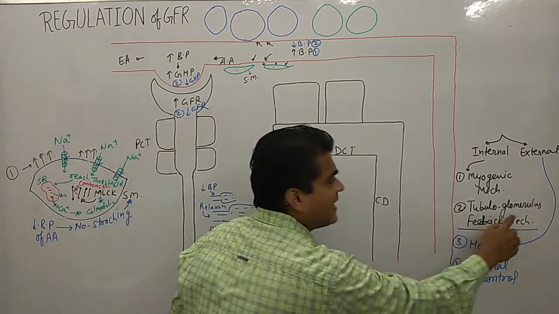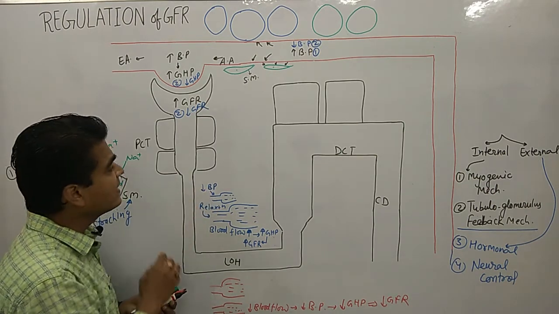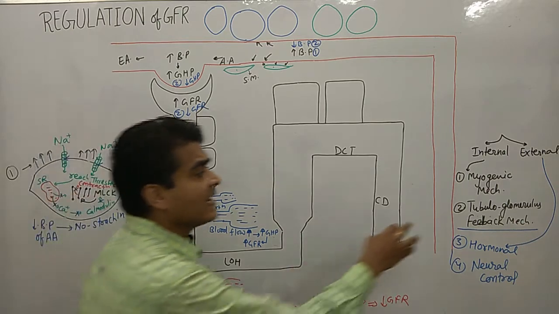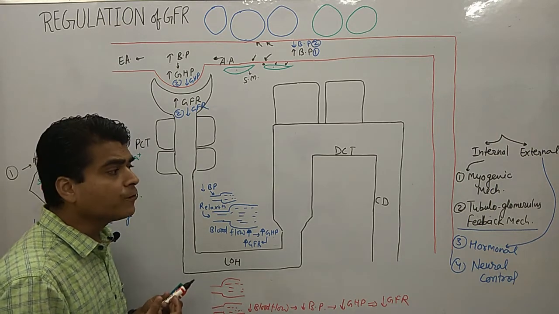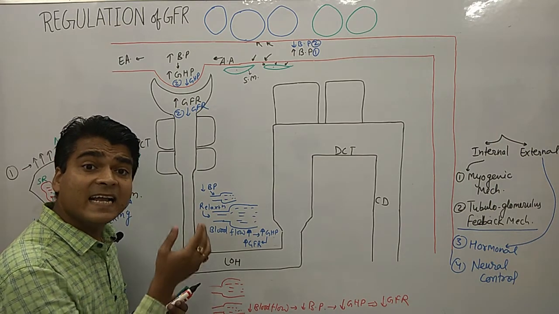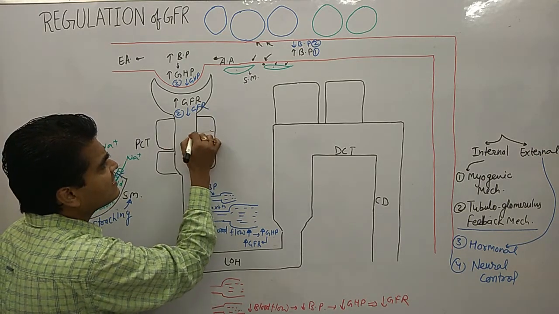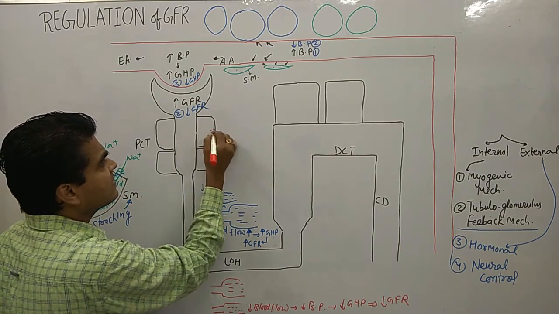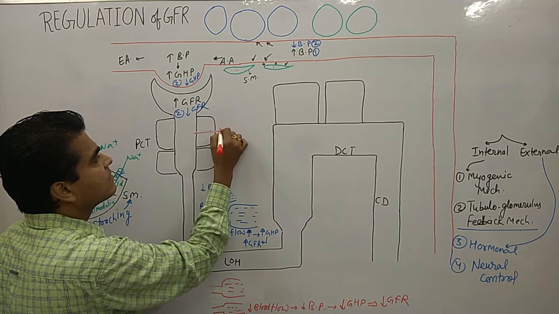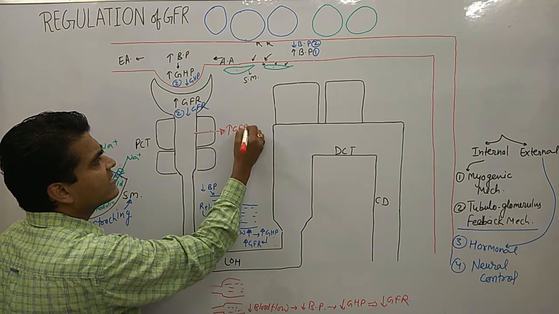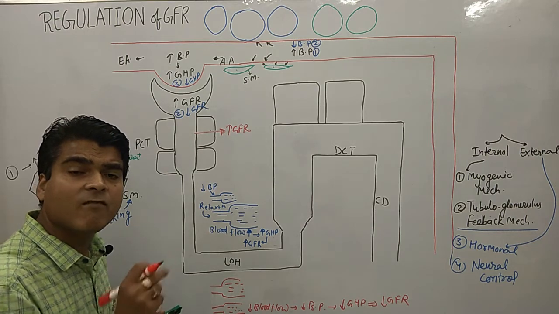Now moving on to the second mechanism, that is the tubuloglomerular feedback mechanism. Now look at what happens in this mechanism. The name itself suggests that there is a role of the tubular region and the glomerulus region, and it is a feedback mechanism. Okay, so let's discuss the first condition: if there is a high GFR, then what happens?